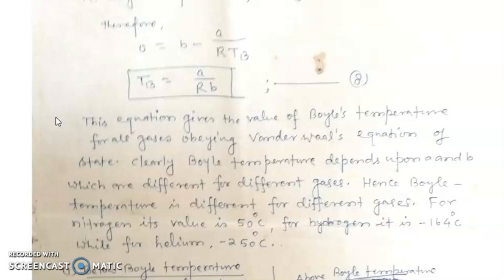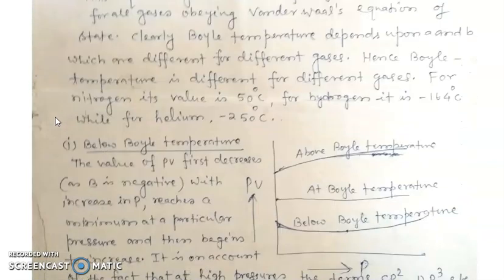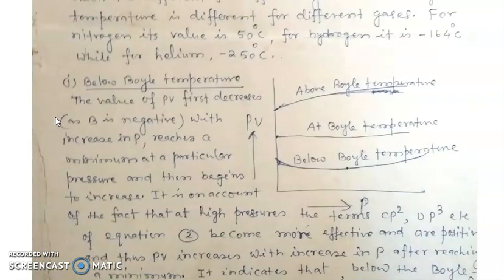For nitrogen, its value is 50 degrees Celsius. For hydrogen, it is minus 164 degrees Celsius, and for helium, minus 250 degrees Celsius. Now, look at above Boyle's temperature and below Boyle's temperature. Below Boyle's temperature, the value of PV first decreases, as B is negative, with increase in pressure, reaches a minimum at a particular pressure, and then begins to increase.